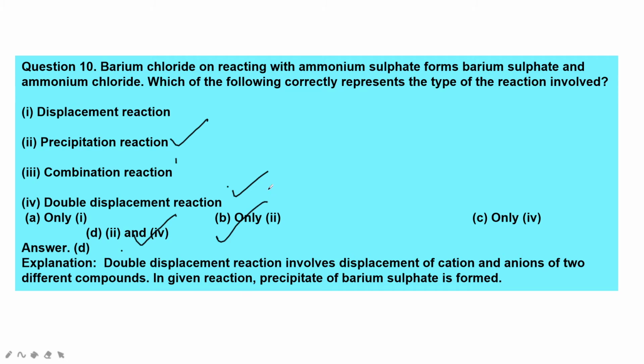So here a double displacement reaction involves the displacement of cation and anion of two different compounds. In that reaction, the precipitate is formed. What is the precipitate? The insoluble solid which is left over after the reaction. So here the precipitate of barium sulfate is formed.